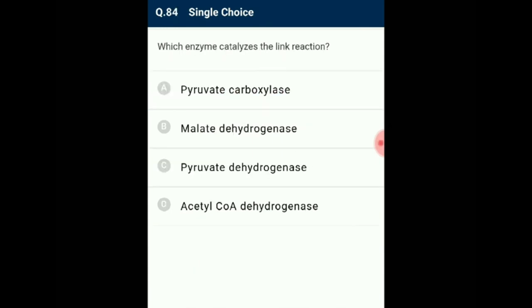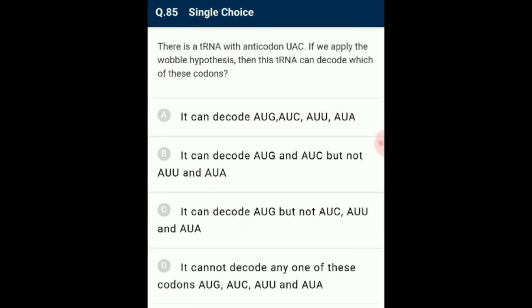Question number 84. Which enzyme catalyzes the link reaction? The pyruvate molecule enters the mitochondrial matrix where it is converted to acetyl-CoA by a reaction known as oxidative decarboxylation in the presence of the oxidizing agent NAD+. The enzyme responsible for this reaction is pyruvate dehydrogenase and cofactor Mg2+. So the answer for this question is option C, pyruvate dehydrogenase.